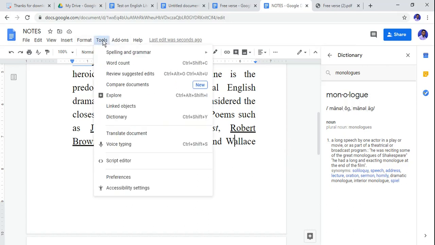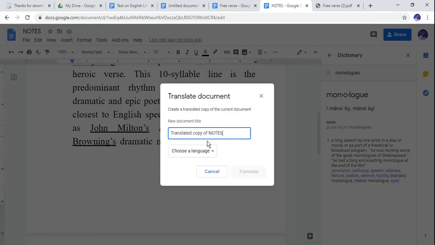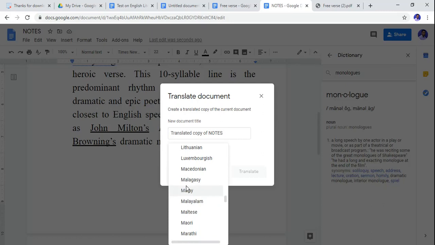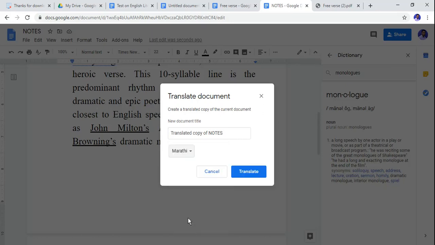Then we can go to tools again. Suppose this document is available in English language, and if I want to get this document in Marathi language, in Hindi language, in Gujarati, in Malayalam, any language, you go to translate document and choose the language. For example, I want this in Marathi, so I can convert it to Marathi and click on translate.